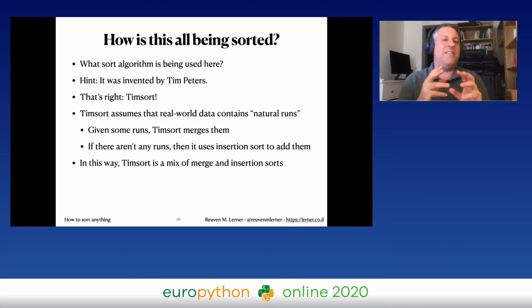And Timsort is this interesting combination of merge sort and insertion sort. Basically, it assumes in general that your data is not completely 100% random, that if it's coming from the real world, it's going to have some natural runs.